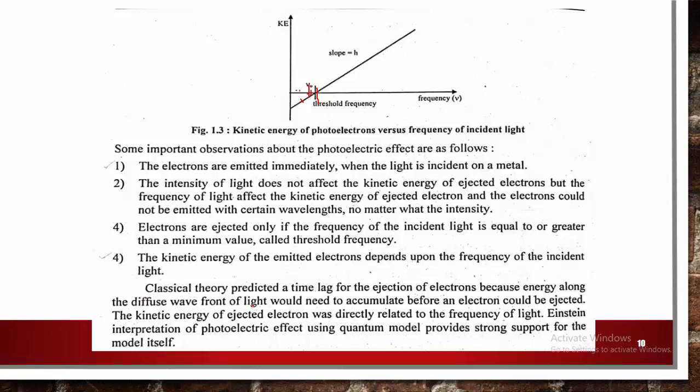The classical theory predicted a long time for the ejection of an electron, because energy from the diffuse wave front of light would need to accumulate before an electron could be ejected. In fact, the kinetic energy of ejected electrons was directly related to the frequency of light. Einstein's interpretation of the photoelectric effect using the quantum model provides strong support for the model itself. Therefore, the photoelectric effect is also a study of quantum mechanics.